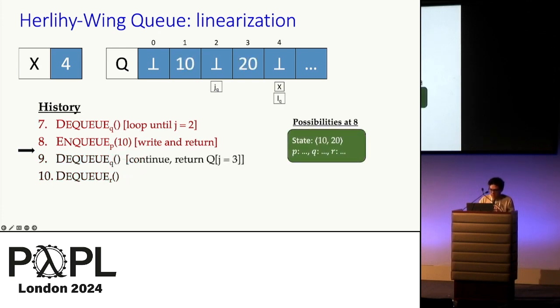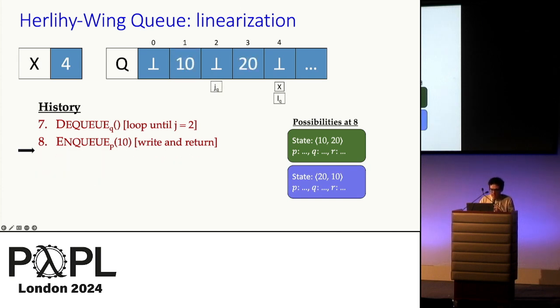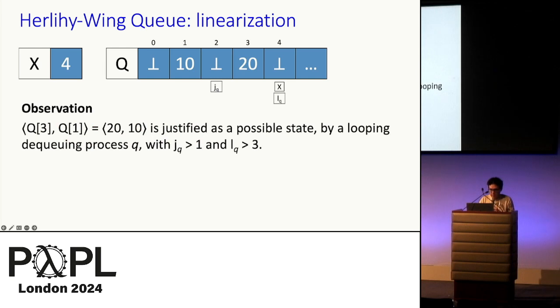What if we continue Q's pending DQ? In that case, Q proceeds to Q3 and removes and returns 20. And then if that were followed by a new DQ, that would remove 10 from Q1 and then return that. In that case, 20, then 10 is very much a possible state as well. This is a little unusual, and we note that in the state 20 followed by 10, things appear in an inverted order compared to how they are present in Q. And this is something worthy of making an observation about.